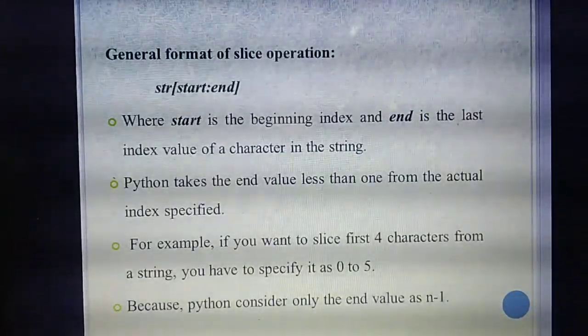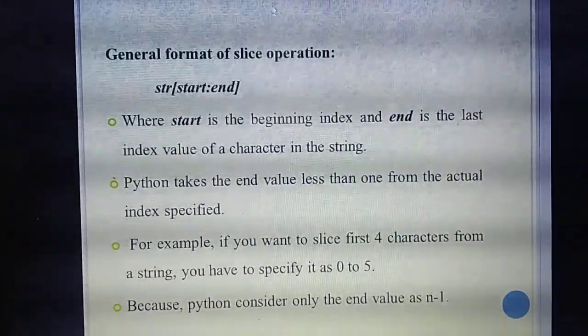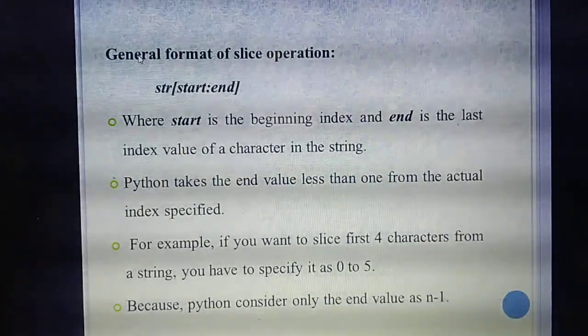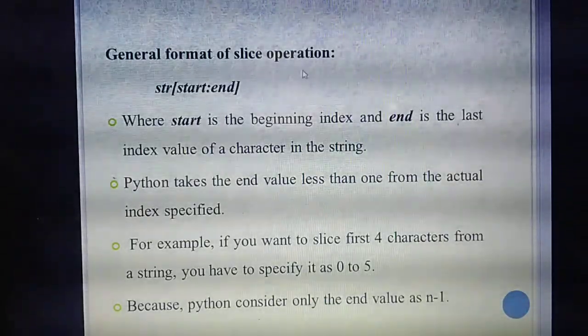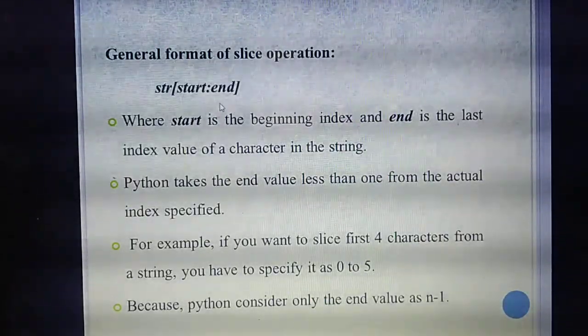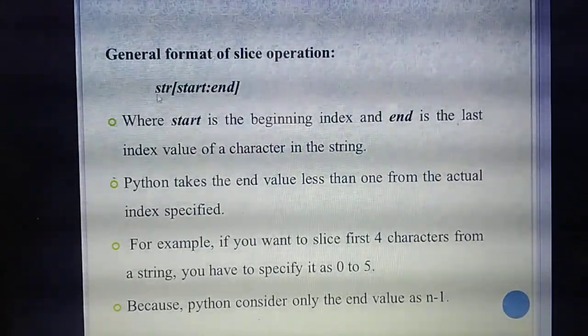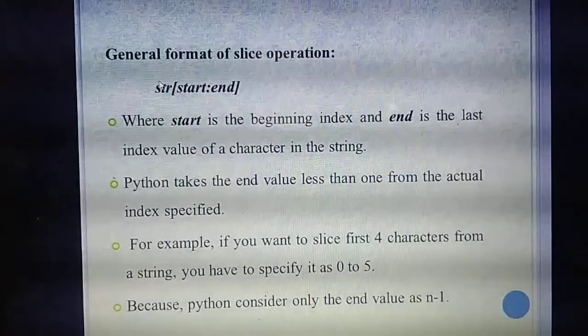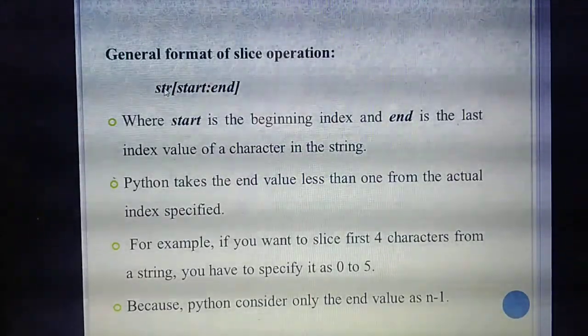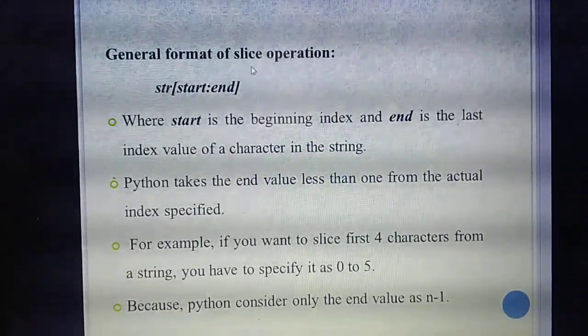Understand? So listen, for slicing there is a syntax. This is the general format for the slice operator. How do you specify it? Outside, you need to declare the variable or string. Which string do you give? For example, str equal to welcome.